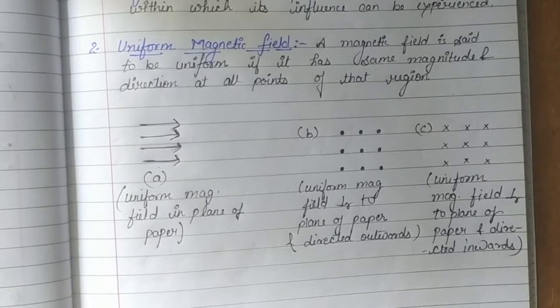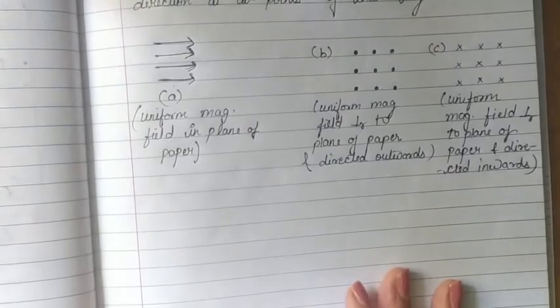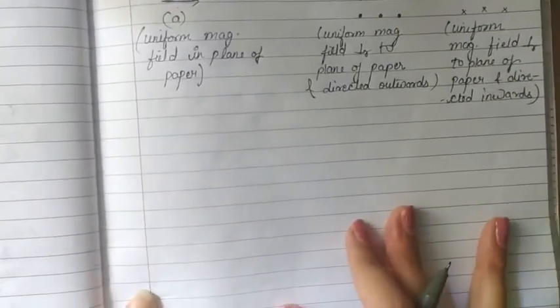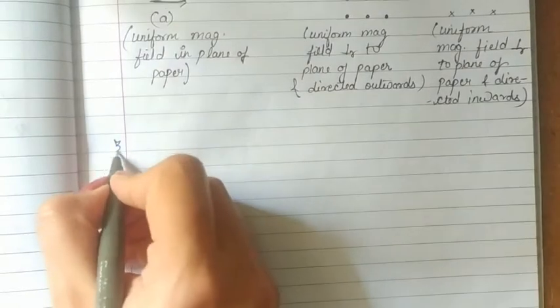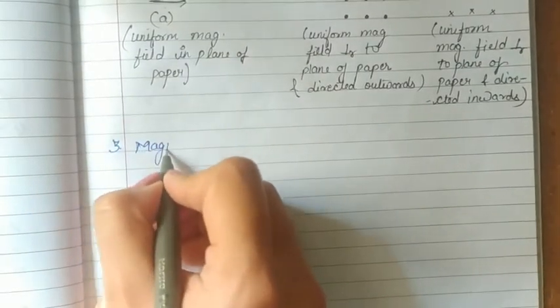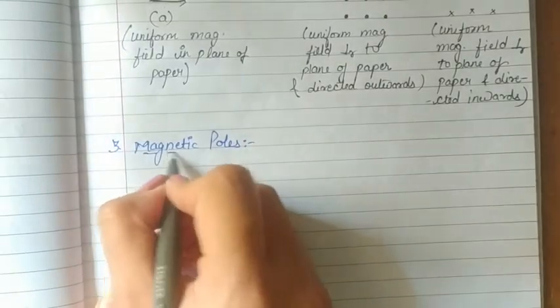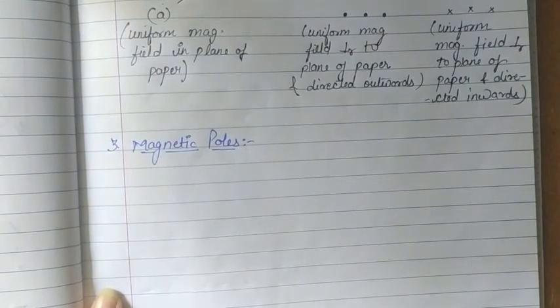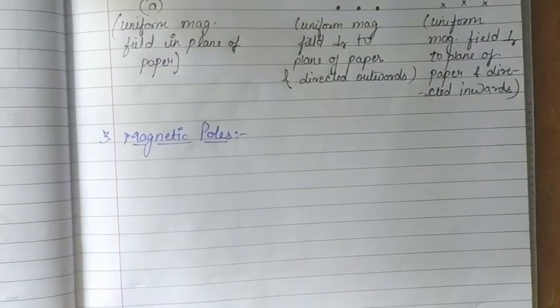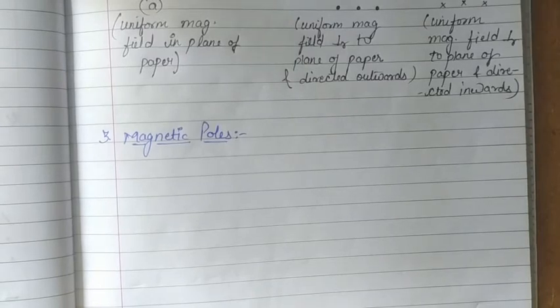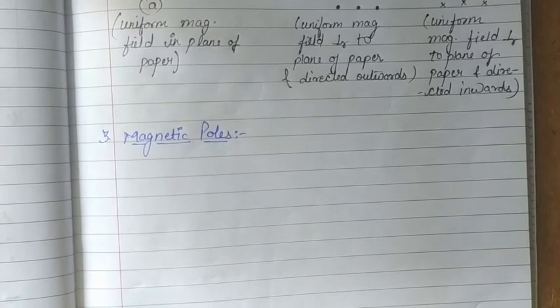The next thing that we should know is magnetic poles. Let's talk about the third term, that is magnetic poles. Magnetic poles are the regions where the whole magnetic strength of a particular magnet is concentrated, or appears to be concentrated, at the ends of the magnet.